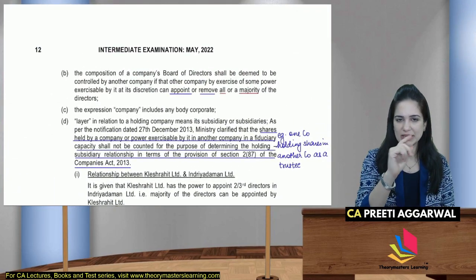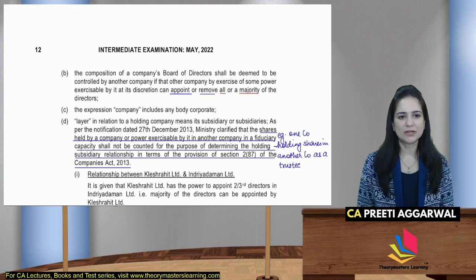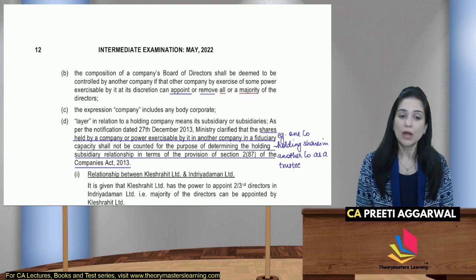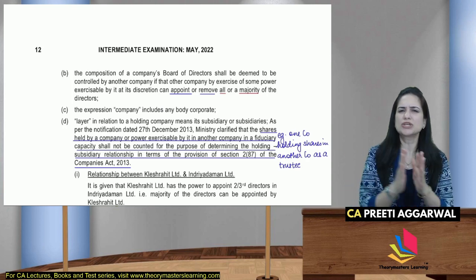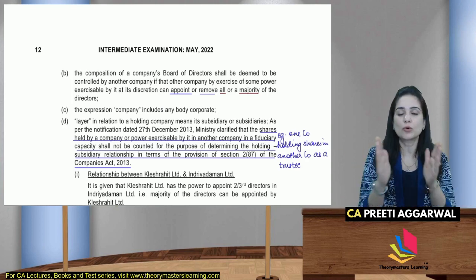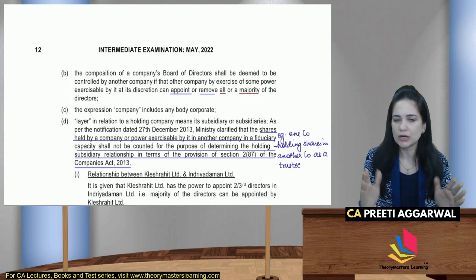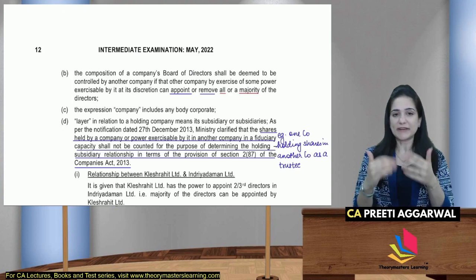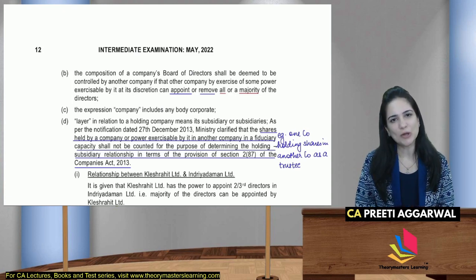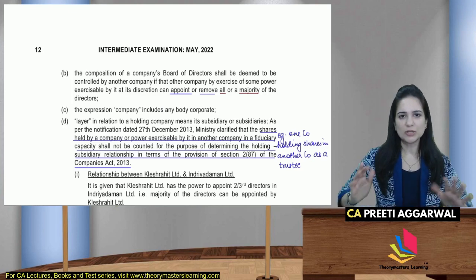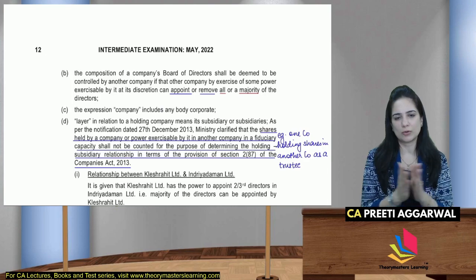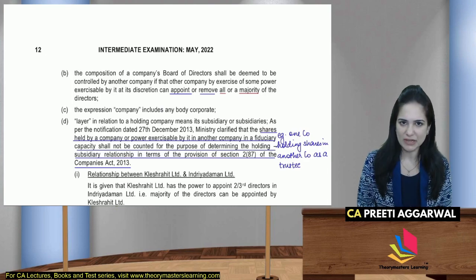This part is important. The shares held by a company or the power exercisable by it in another company in just a fiduciary capacity, like you are holding shares not as the owner but as a trustee. Fiduciary relation means a relation of trust and confidence. So you are acting as a trustee. You are not the owner. There is no question of holding subsidiary relation.